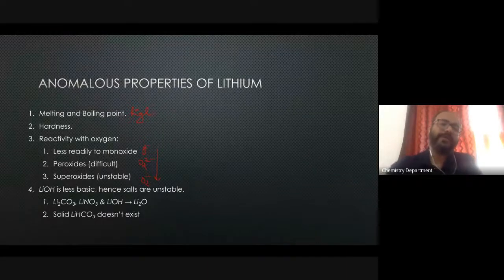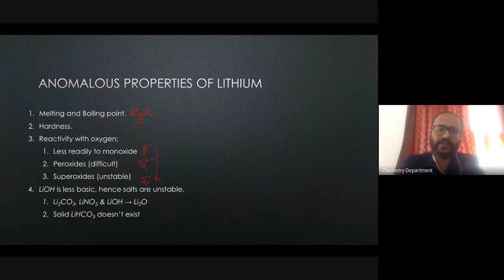Now, if we compare the basicity, I also discussed with you the basicity when we discussed the reaction of group 1 with water. At that time I talked about the hydroxides. So lithium hydroxide is very, very less basic, and because of that, the lithium salts that are formed are pretty unstable.